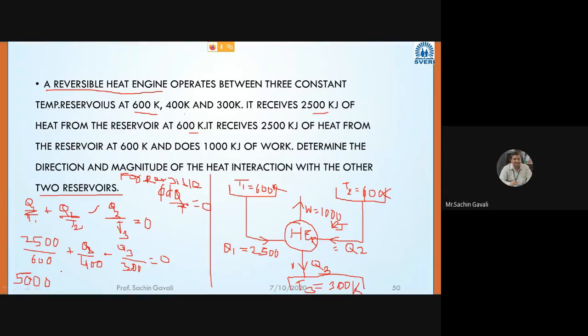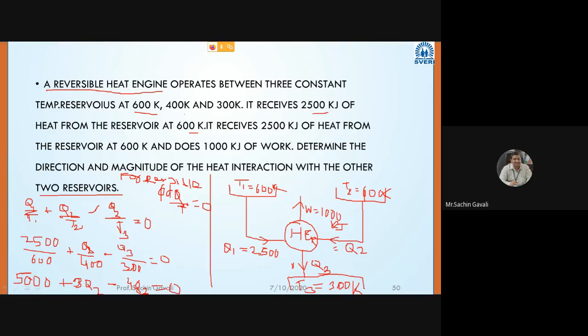Write down that multiplication, because for me it is very difficult to write. 5000 plus, I am multiplying by 1200 on both sides. It will become 0. So it will become 3 Q2. Abhishek, mute, unmute. Plus 3Q2. Okay. Minus, here 3 means it is what? 4Q3 is equal to 0.